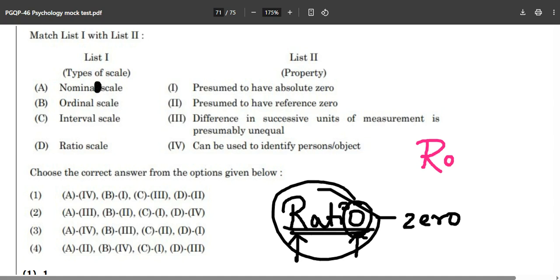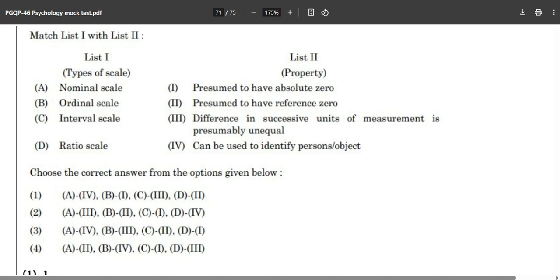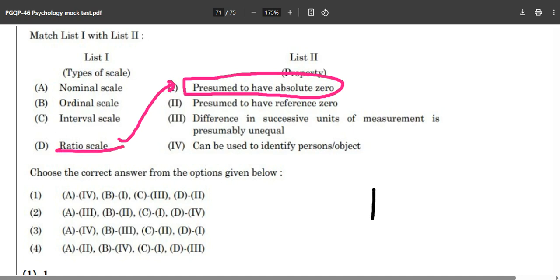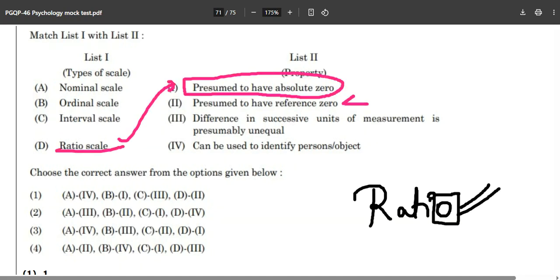No zero, no zero, only in the ratio scale will you find the absolute zero. This is called the improvisation: presumed to have absolute zero only in the ratio scale. So as soon as you see ratio, only zero, absolute zero will be present in the ratio scale. Now, presumed to have reference zero, where will you have this? But I guess we are done with the answer over here. Option number 3 is once again the correct answer. I hope you would have marked option number 3 correctly.